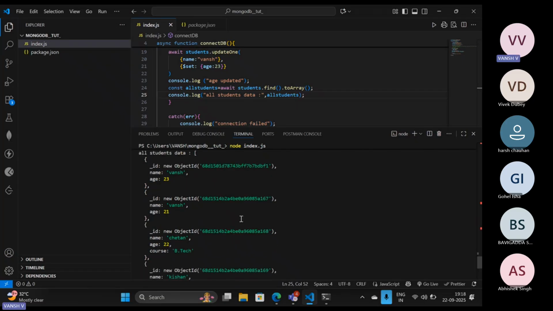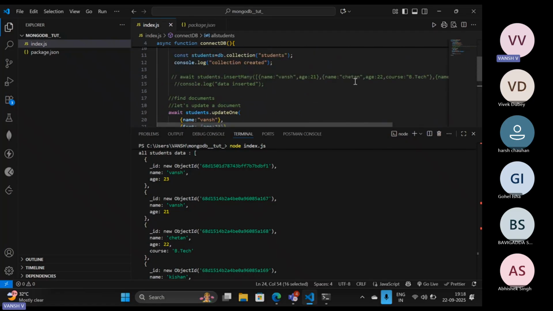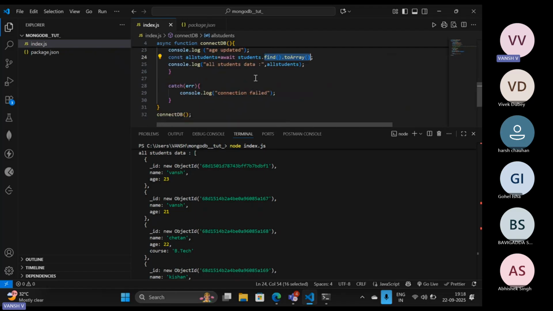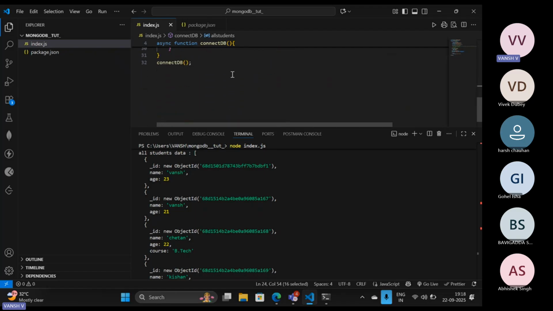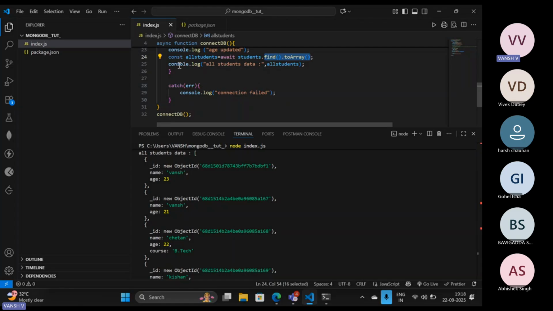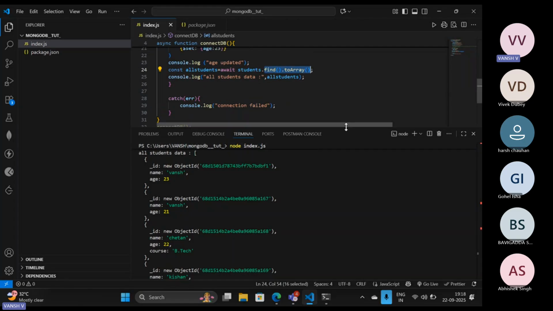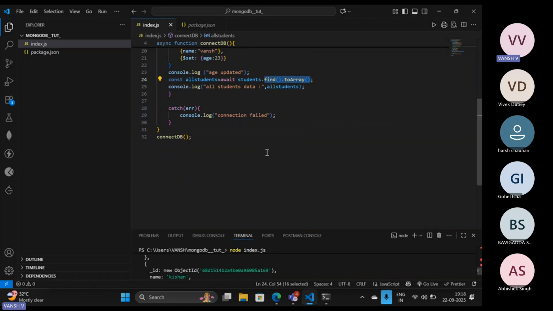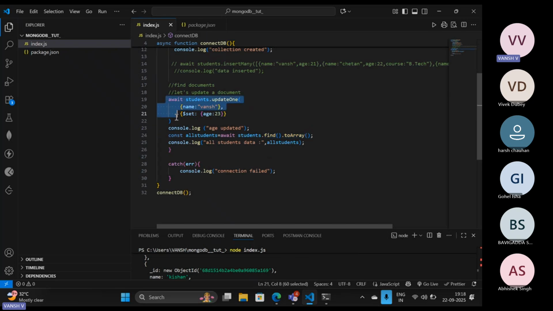See what was happening: they had updated the value, but we were using the find method, so it was running before the lines after creating the collection and inserting the values. To see the changes in the update, we have to execute the find again. What was happening is that we were updating, but we were not consoling the updated result. We were consoling the previous result. That's why it was not showing me the change.